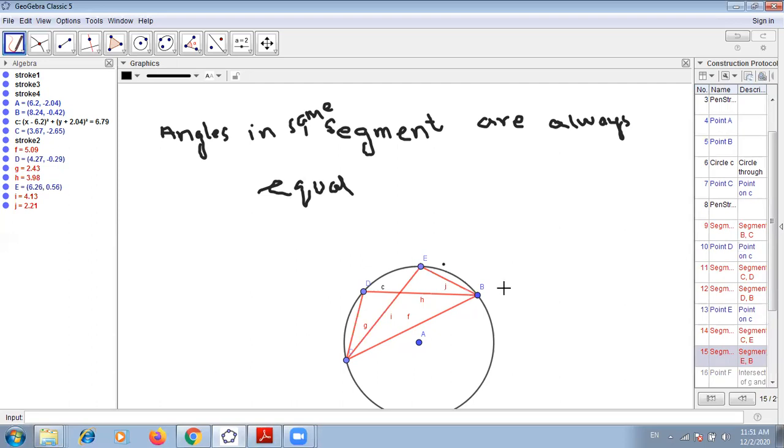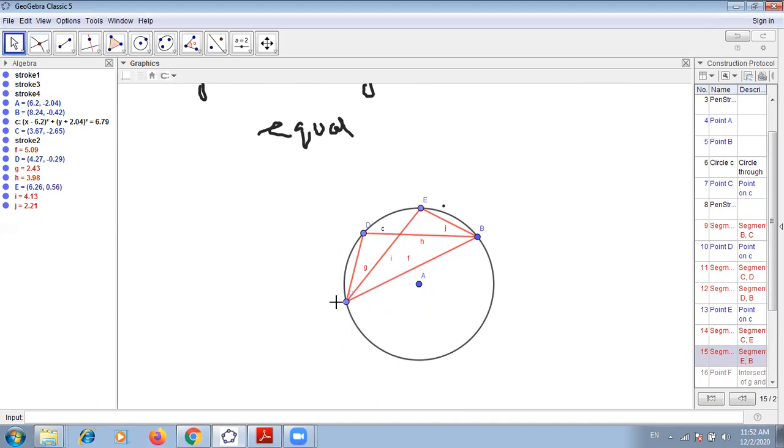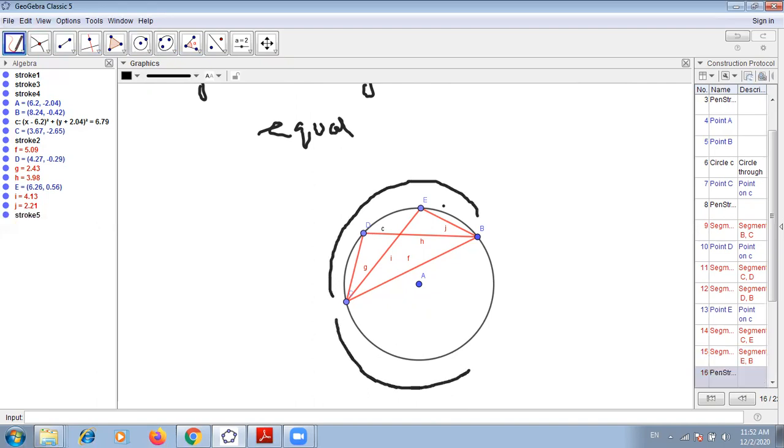Why are we calling it the same arc? Because D and B are on the same arc, moving from this to this side, and if we move from this side, then this will be the different arc. Now you can see that is one arc, and this part is the other arc. So angles in the same arc or same segment are always equal.